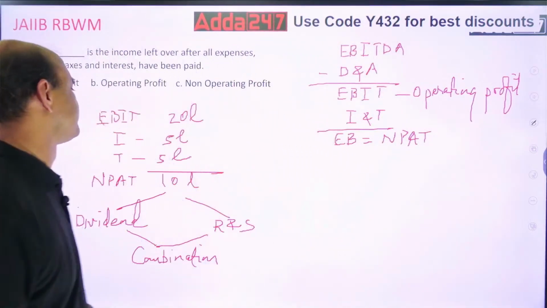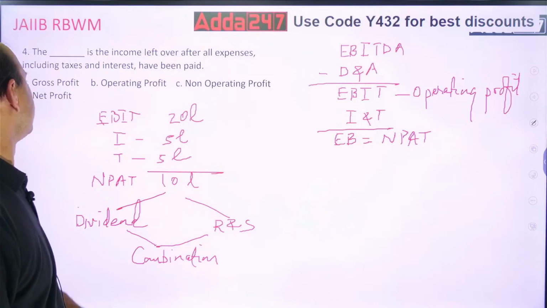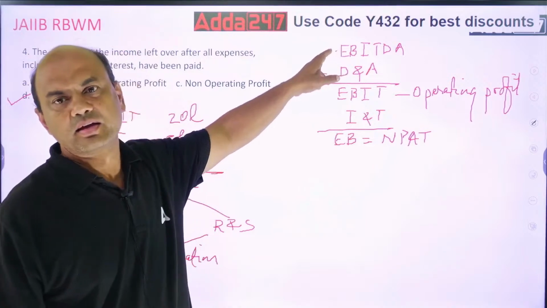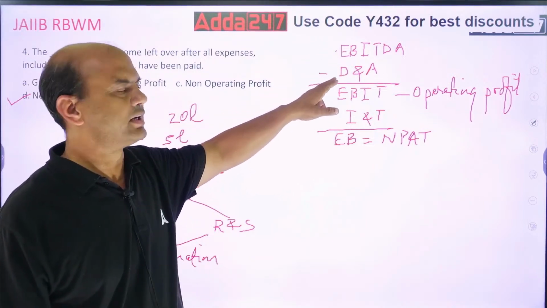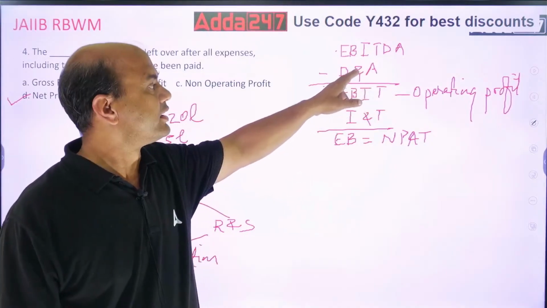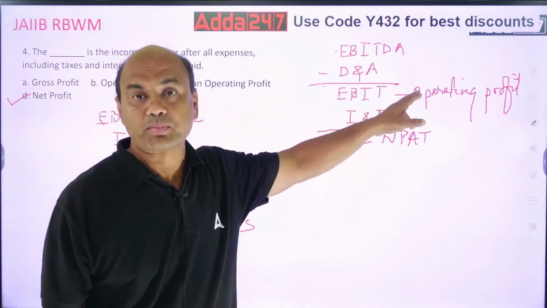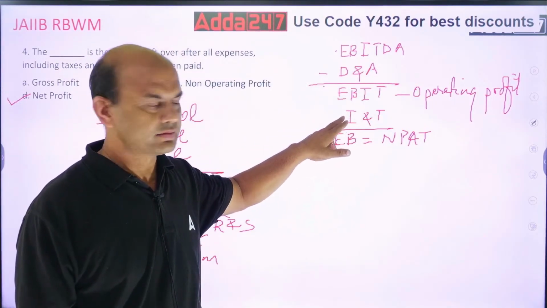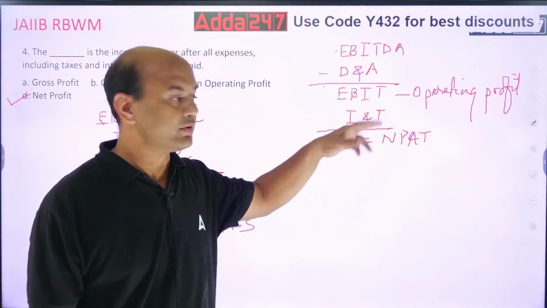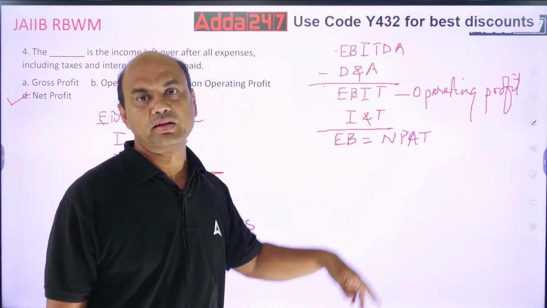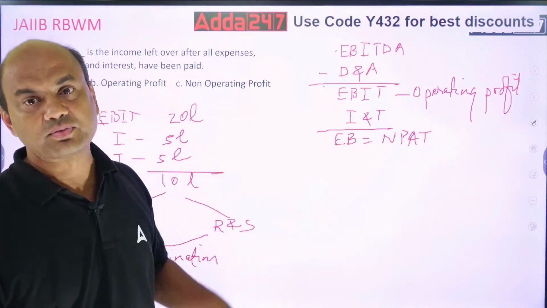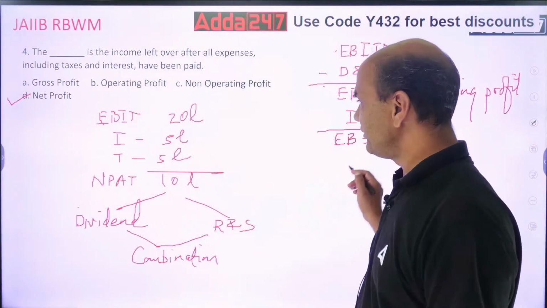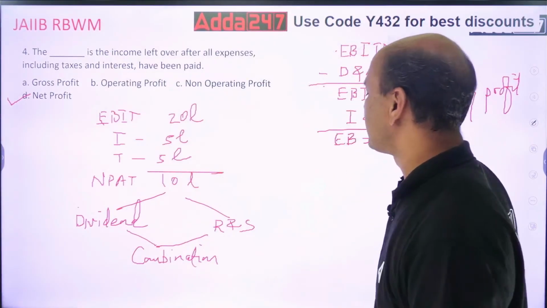The leftover answer is net profit, because kindly note, EBITDA, then subtract depreciation and amortization, then you get EBIT, that is also called operating profit. From here subtract the interest and taxes, and then you get NPAT, net profit after tax. So the final answer over here is NPAT, net profit after tax. Remember this.